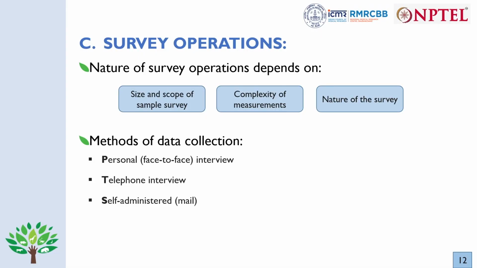If you want a high response rate, then you will usually go with personal, face-to-face interviews. But if you want the cost to be as low as possible, then we usually go with the self-administered one. You mail it to all the participants, and they reply in their own free time. But in that, the response rate is very low, and in the personal interview, the cost is very high. So in between comes the telephonic interview, in which you have moderate cost and moderate speed. So these are the different ways in which you can collect data.